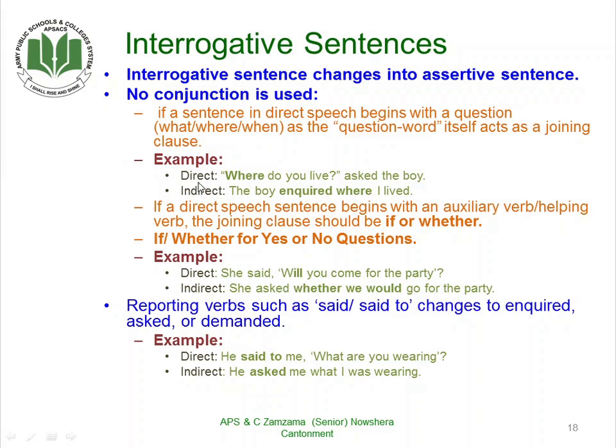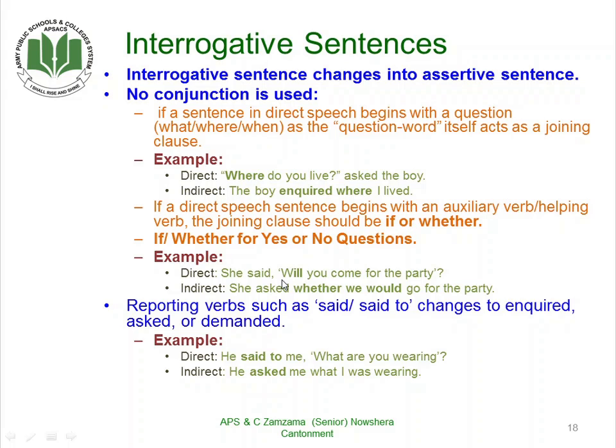For example, "Where do you live?" asked the boy. The boy inquired where I lived. Now we do not need any that here. Simply we use the same question word: where, what, why, how, etc. Now if a direct speech sentence begins with an auxiliary verb or helping verb, the joining clause should be if or whether.